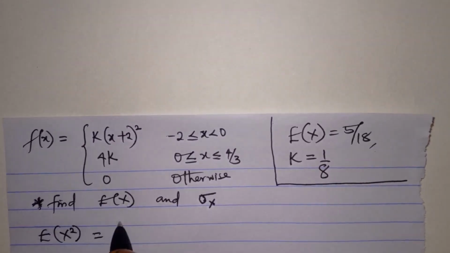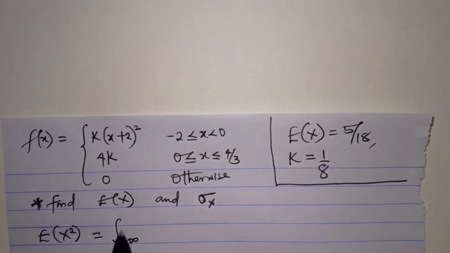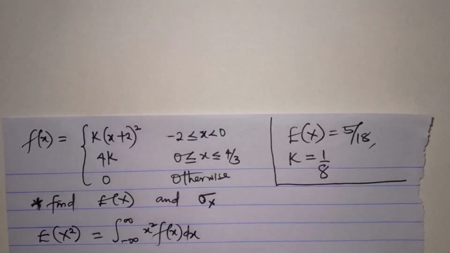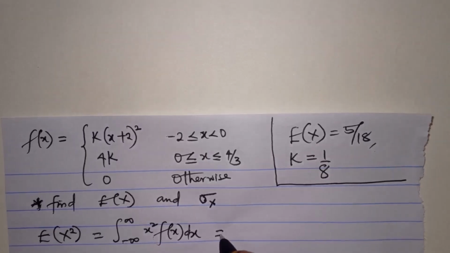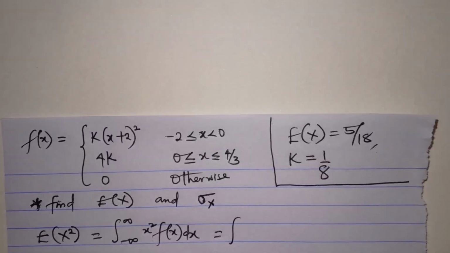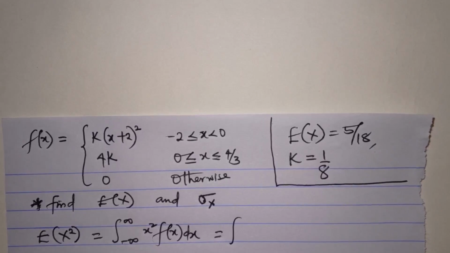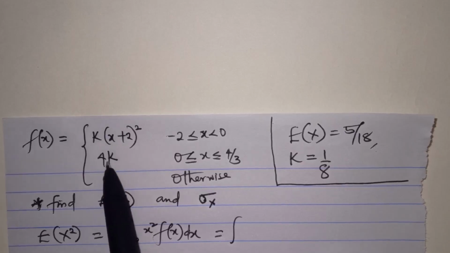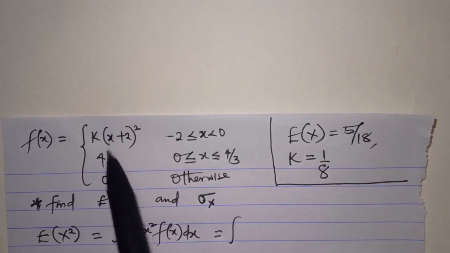It is equal to the integral from minus infinity to infinity of x squared into f of x dx. All right, so what would this be? This is the integral. I'll not be integrating over the full real line since this particular function is 0. So I'll just take these two.